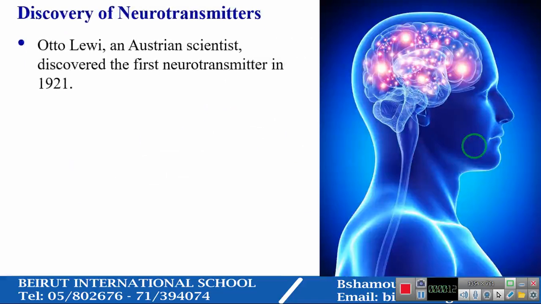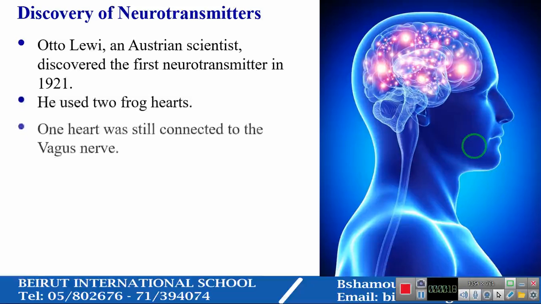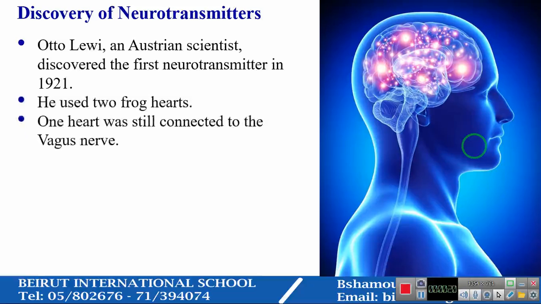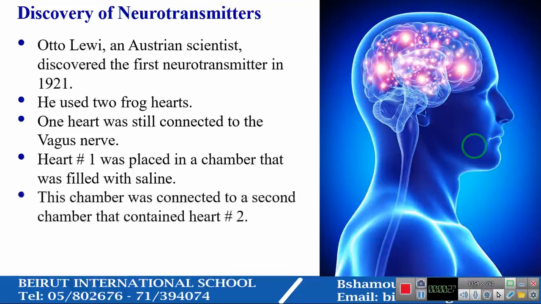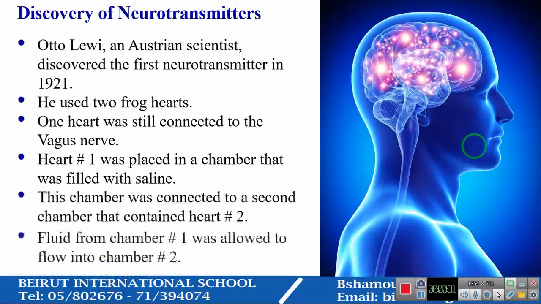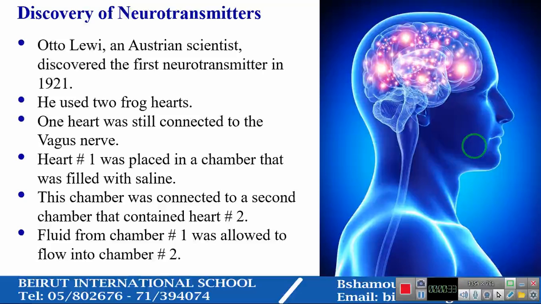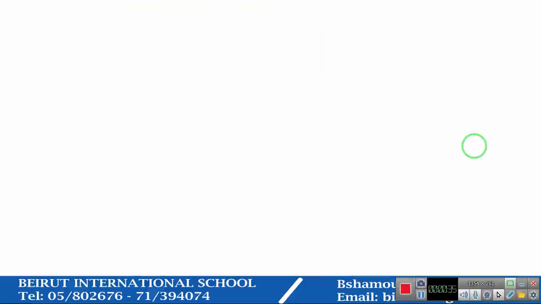Otto Loewi, an Austrian scientist, discovered the first neurotransmitter in 1921. He used two frog hearts. One of the hearts was still connected to the vagus nerve. Heart number one was placed in a chamber that was filled with saline. This chamber was connected to a second chamber that contained heart number two. Fluid from chamber number one was allowed to flow into chamber number two.